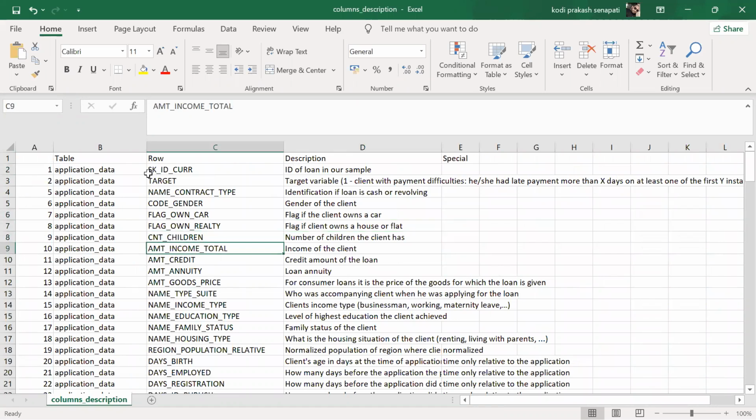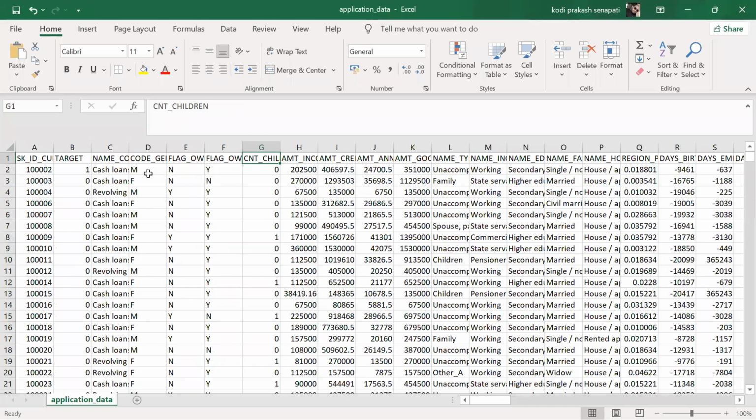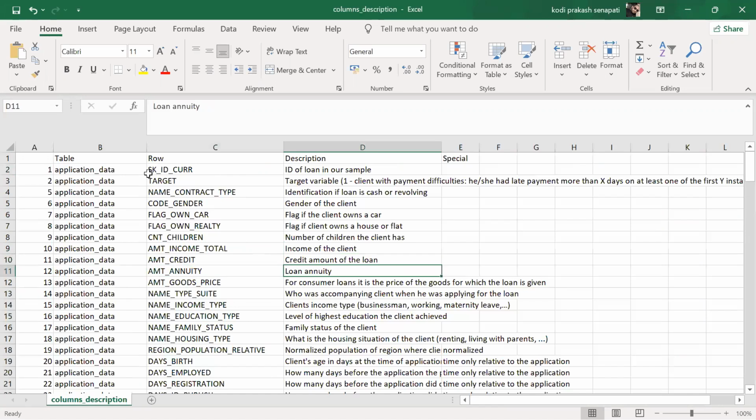Income total. What is your income total? What is the credit amount of the loan? Maybe like 2 lakhs, 2,500, something like that. How much credit amount have you taken? Annuity plan, just look at this. Loan annuity, loan tenure, amount of goods price. For consumer loans, it is the price of the goods for which the loan is given.